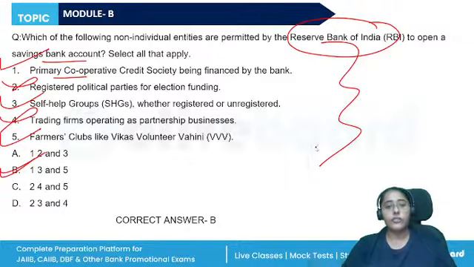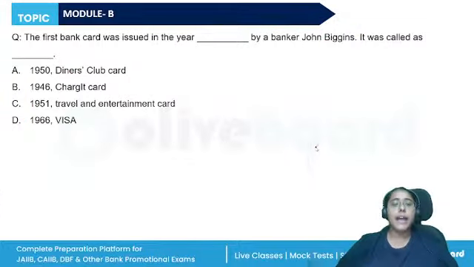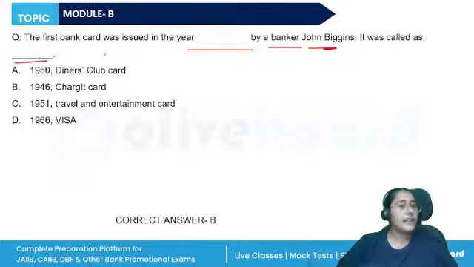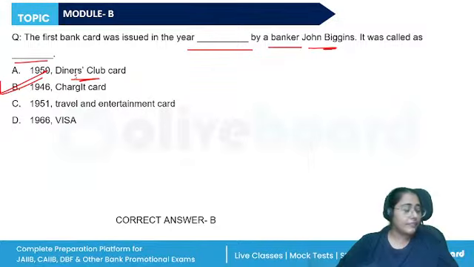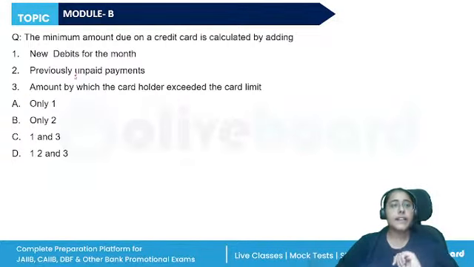They are also allowed. The first bank card was issued in the year dash by the banker John Biggins, and it was called dash. What was the first bank card issued by John Biggins? The Charg-It card, and it was issued in 1946. Diners Club card was the travel and entertainment card, 1950, right? Formal credit card, 1951, 1966, ICA was set up. The correct answer is B.